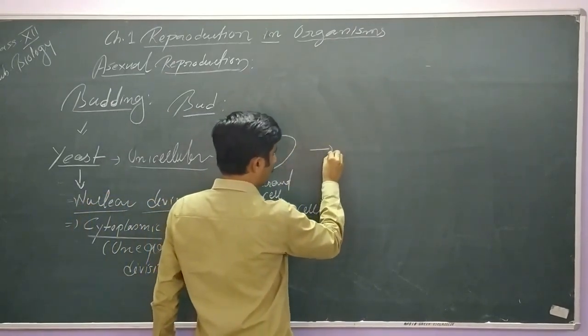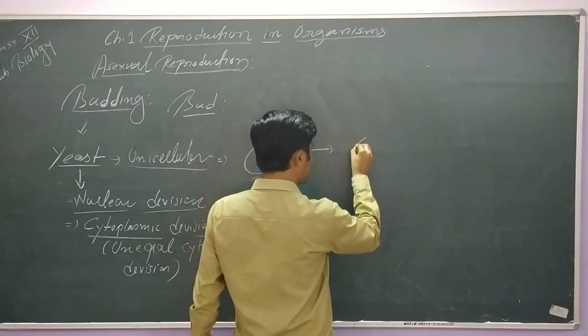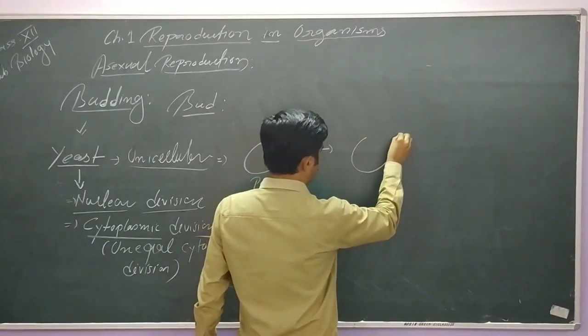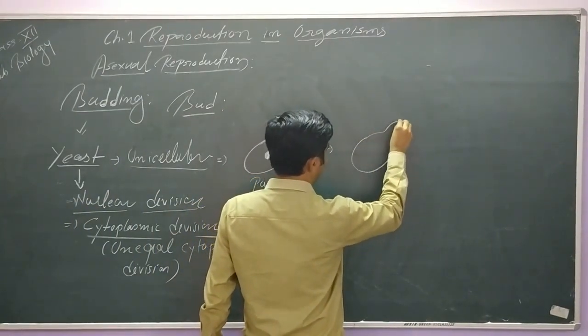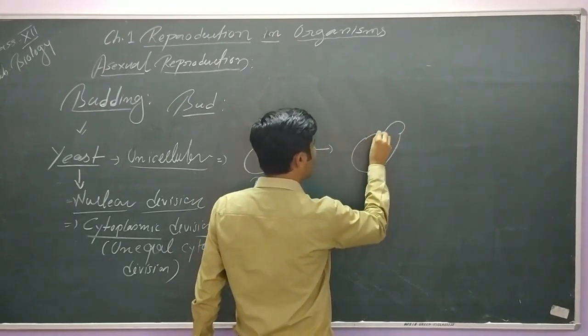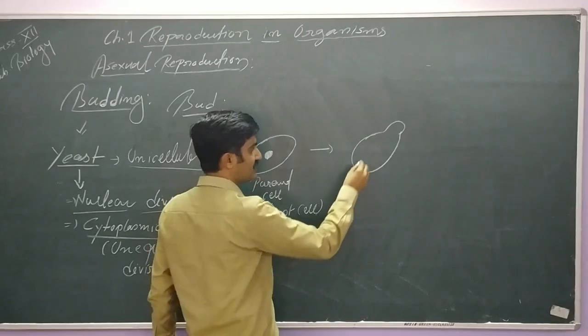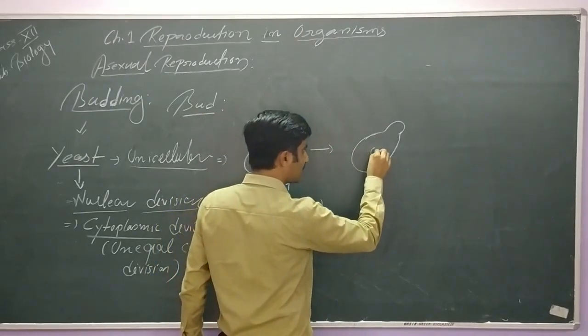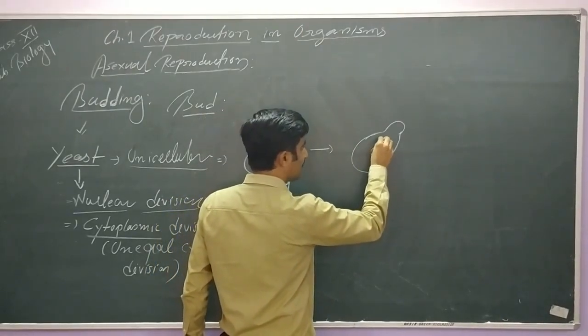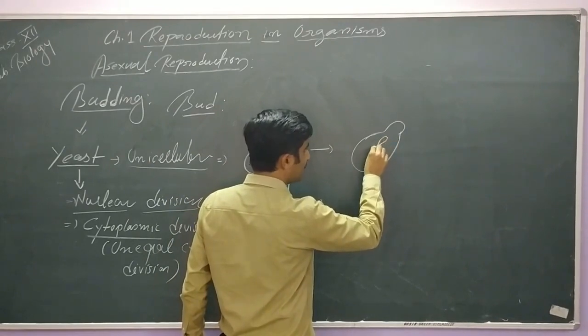Now, first of all, we can see here that the cell elongates, and there is development of an outgrowth or protuberance, and along with this the nucleus also starts its division.